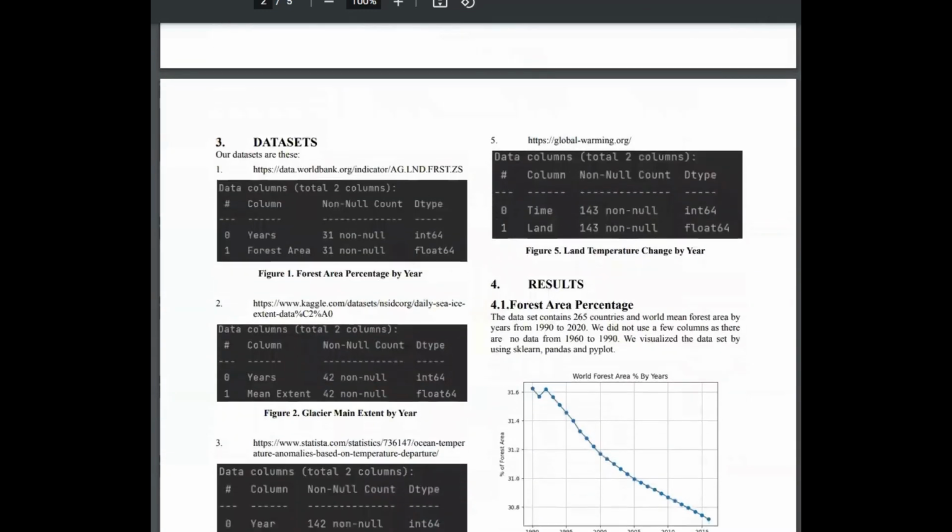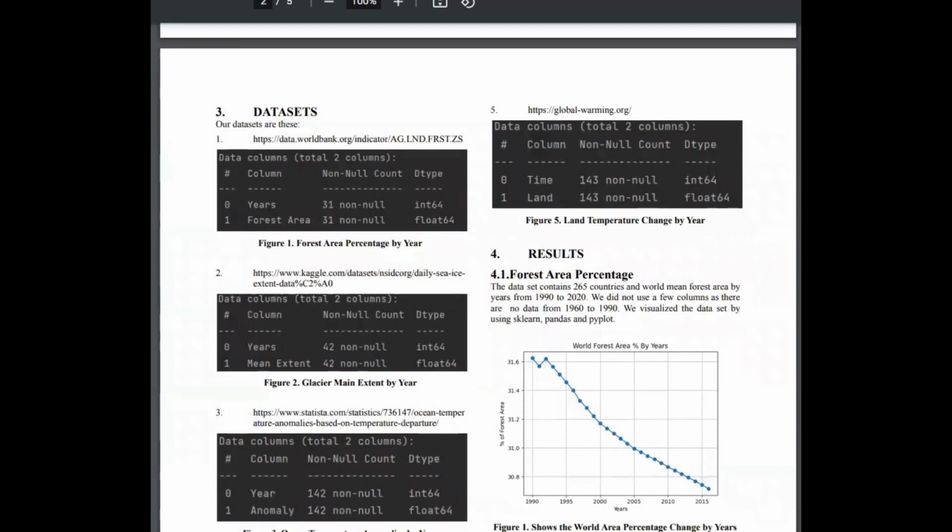In this study, we used the forest land dataset to show the 30-year change in forest land by country. With yet another dataset, we analyzed glacier area data by year, month, day, and hemisphere. The dataset, which includes ocean temperature anomaly data between 1880 and 2021, is also among the datasets we examined.